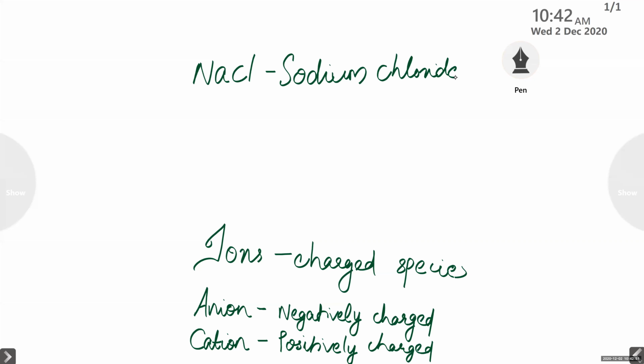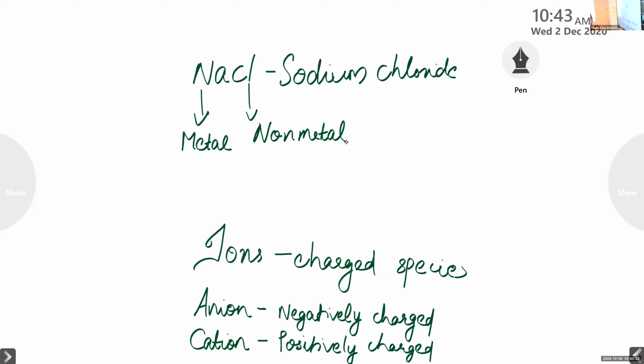Here, what's the definition for ion? When a compound composed of metals and non-metals contains charged species, right? Look at this compound. It contains a metal and a non-metal.